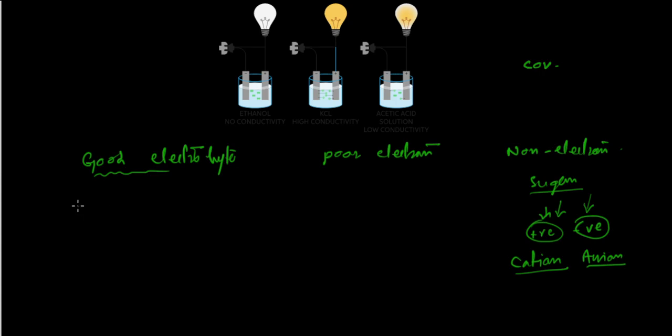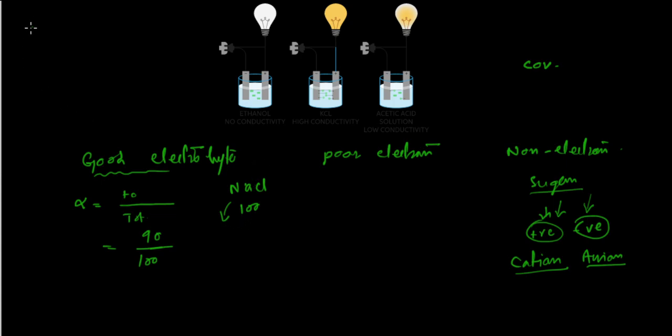So a good electrolyte is basically one having a very high degree of ionization. What is the degree of ionization? It is the ratio of the total number of molecules you have taken to the number of molecules that have been broken down. For example, suppose you take NaCl or KCl, and you have taken 100 molecules of NaCl, and suppose 90 molecules of NaCl have been dissociated. Now you have to be very careful while I'm saying dissociation.